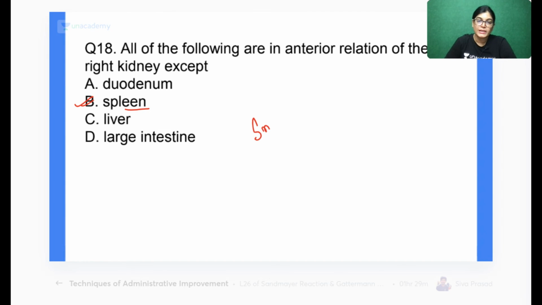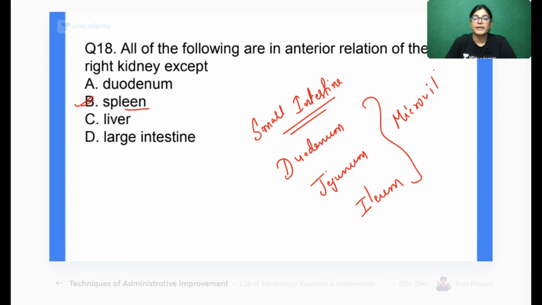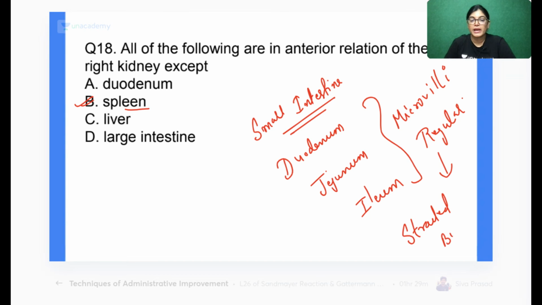Actually, when I am talking about the small intestine as a whole, please note down, the small intestine mainly has the duodenum, jejunum, ileum. So absolutely right, Sai. In all these three parts, the microvilli will be regularly arranged. Due to this regular arrangement of microvilli, the term used is striated border. We call it a striated border. So striated border means regular arrangement of microvilli, and this is the characteristic point seen in the slide of the small intestine.